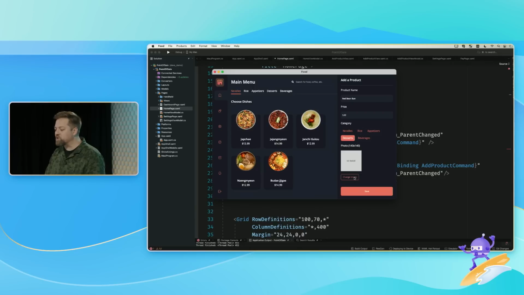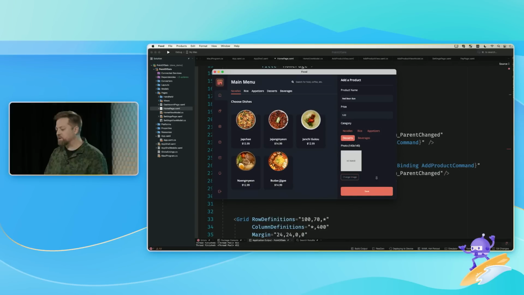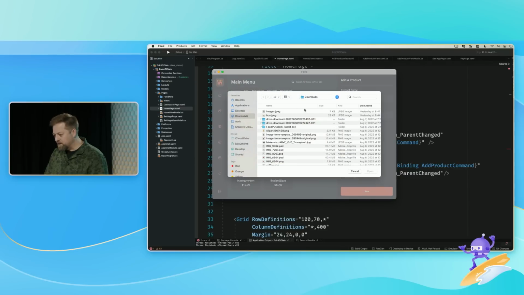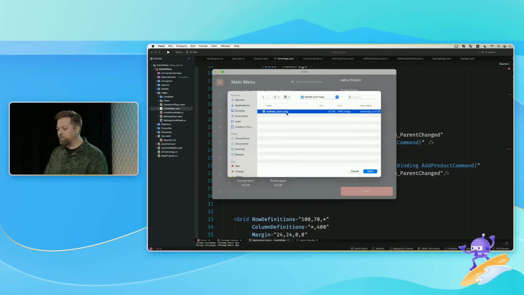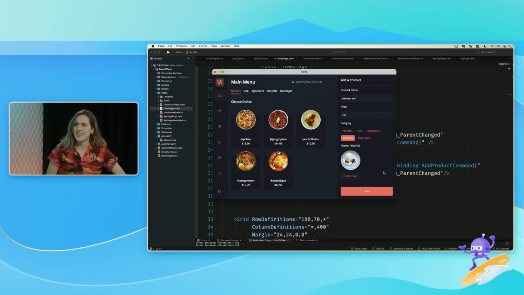I'm going to go ahead and go to change image. So I've been asked many times since we started shipping desktop, where's your file picker control? You don't need a file picker control. Any control can be a file picker control. So I'm going to hit change image. Gasp. And that's going to bring me here. And then I believe on my desktop, how do I get to my desktop? There it is, .NET Conf Maui. Red bean buns, I've got an image, so I'm adding my red bean buns. Boom, boom, slamma-jamma. That was easy. There's my picture. So I just accessed the file system, picked an image, and put it on the screen.